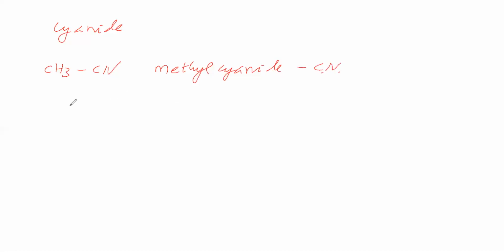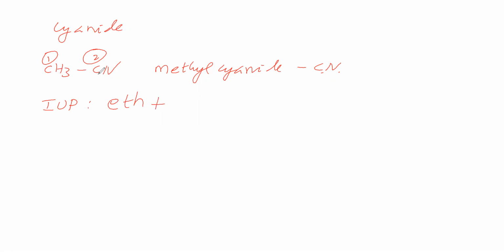Now, IUPAC name we will see. IUPAC name, in the sense, you count all the carbons including the functional group. So it is first carbon, second carbon, 2 carbon atoms are there. Therefore, root word is eth. Then we will see primary suffix.